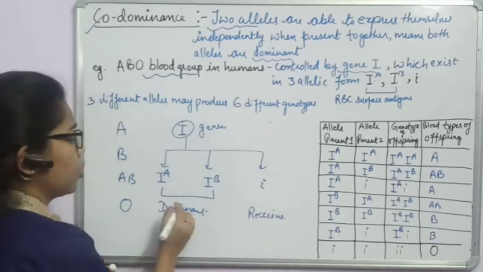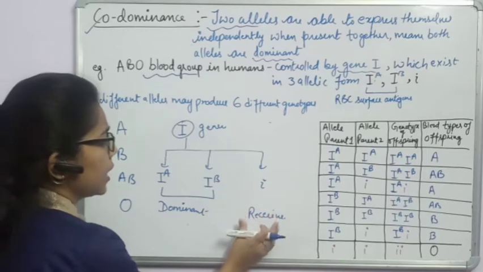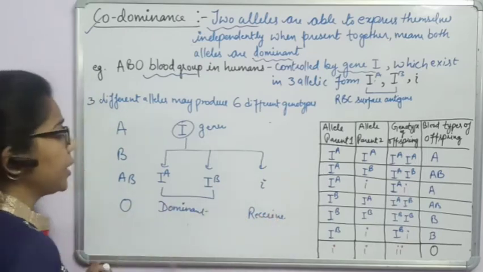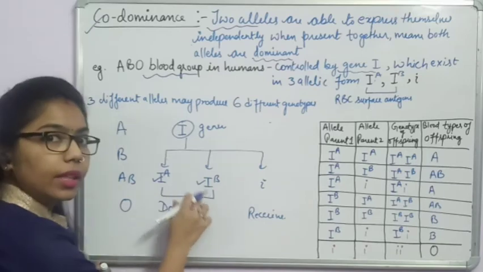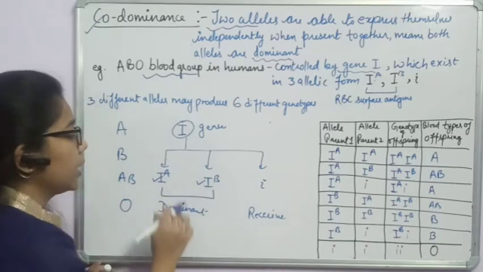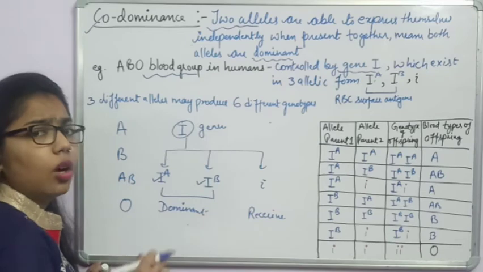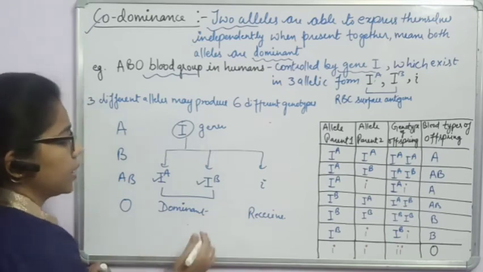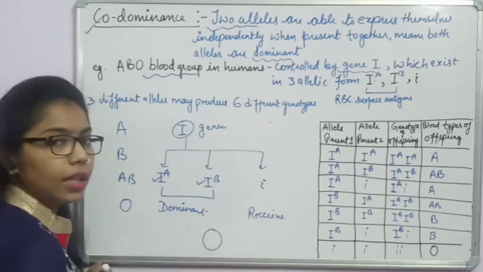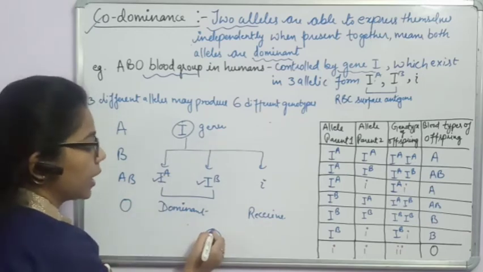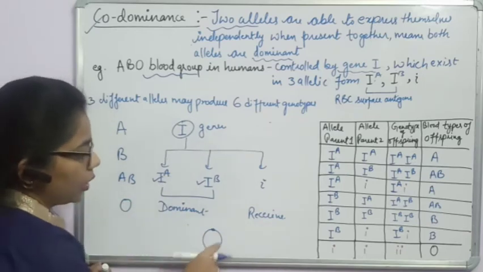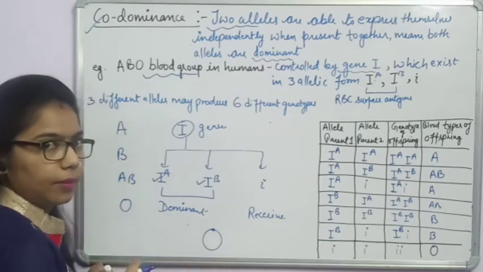Okay, this one is the dominant one and the other one is recessive. Another point about IA and IB is that they produce antigens on the surface of the RBC. For example, IA has the capacity to form a type of glycoprotein on the surface of the RBC.